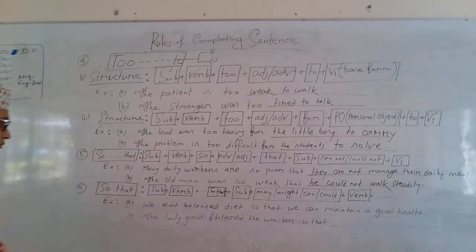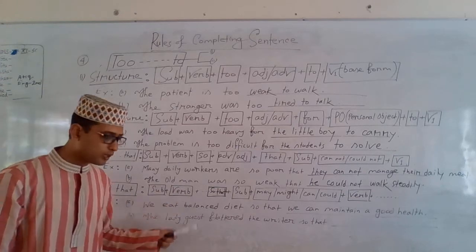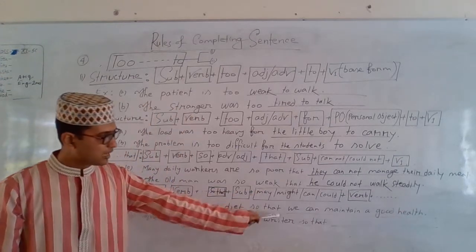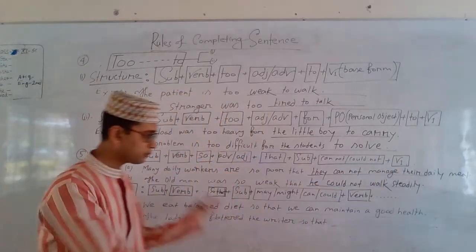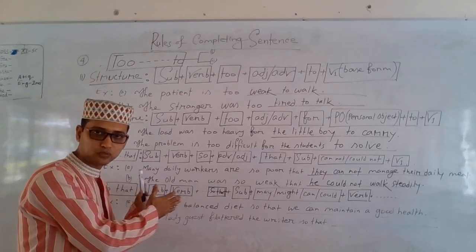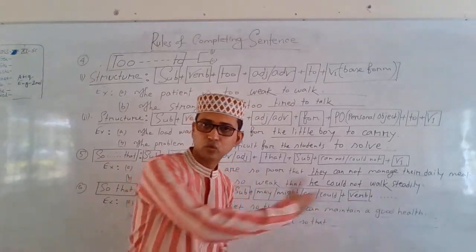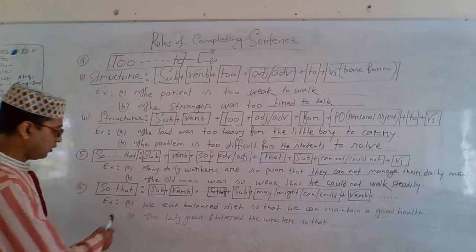Instruction: subject plus verb plus so that, and then subject plus may, might, can, could plus V1. And then, depending on the prior clause or prior part of the sentence, if there is any essentiality to use some other words, you can use them.